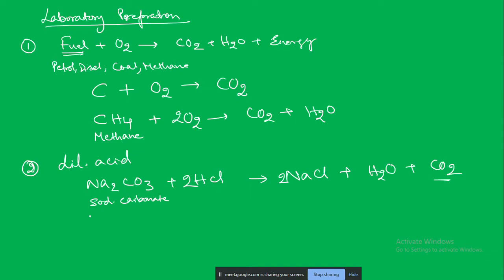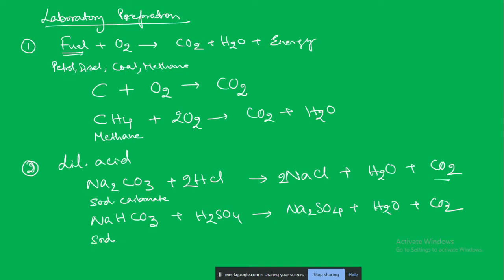If you take the bicarbonate form, sodium bicarbonate NaHCO3, and react it with, say, sulfuric acid, then we get sodium sulfate plus water and carbon dioxide.